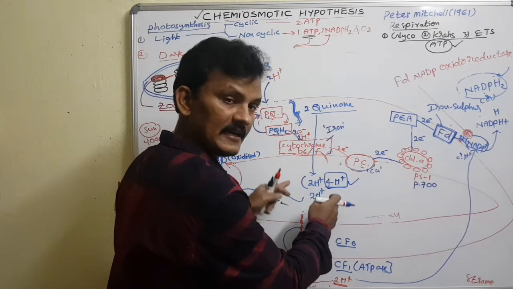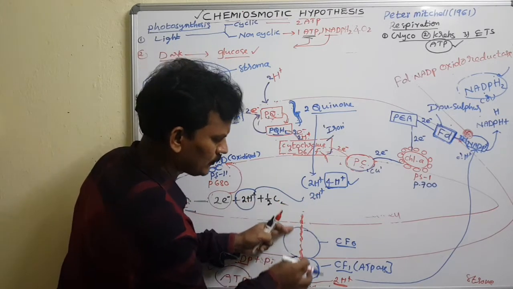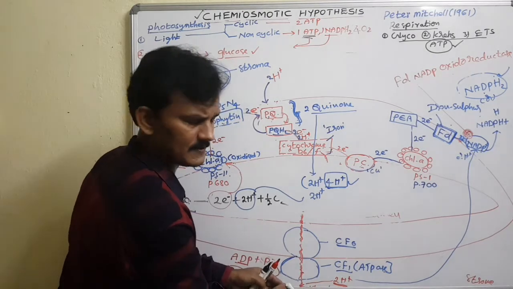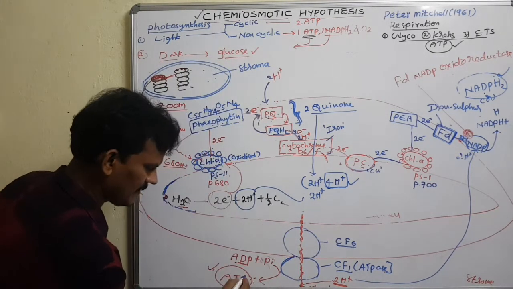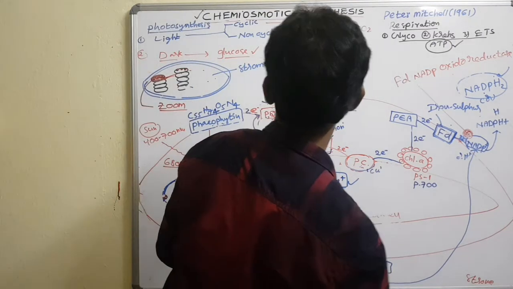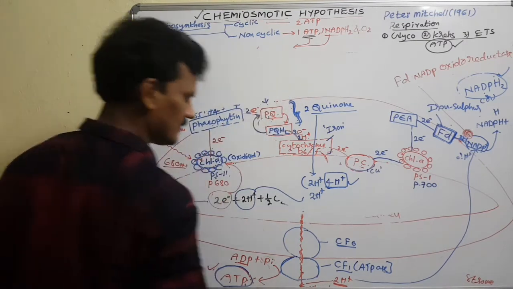But the proton gradient breaks. So these protons are allowed through a special channel. We said already it is known as ATP synthase. So due to that, the ATPs are produced. But let me write about the keywords in this concept.